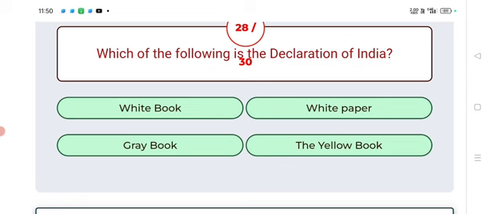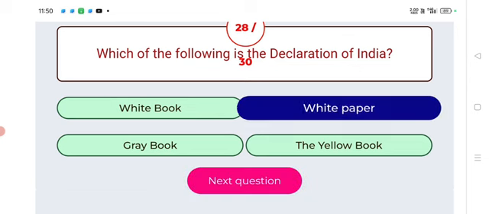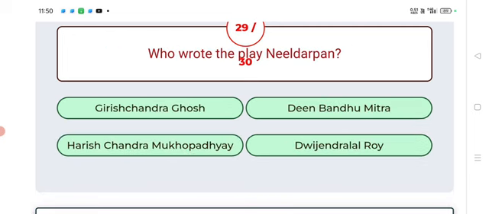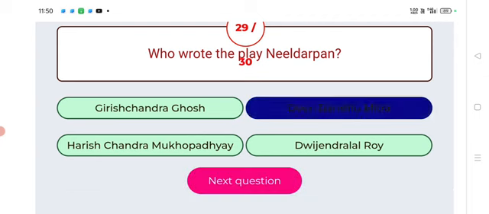Answer: White Paper. Next. Who wrote the play Nil Darpan? Dinobandhu Mitra. Dinobandhu Mitra wrote the play Nil Darpan.